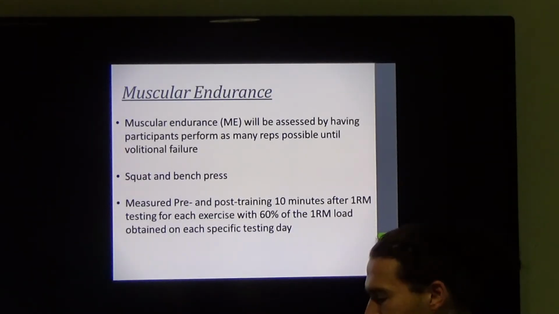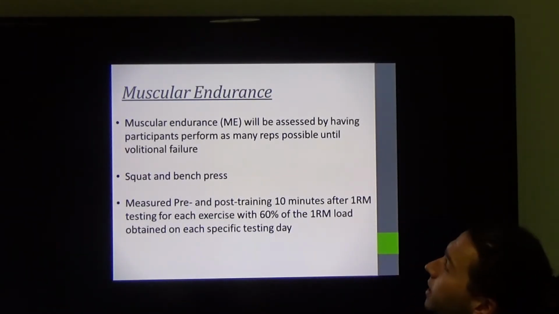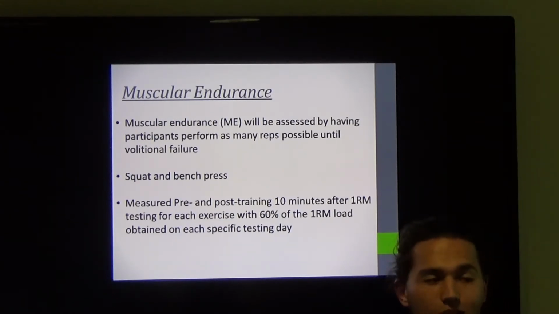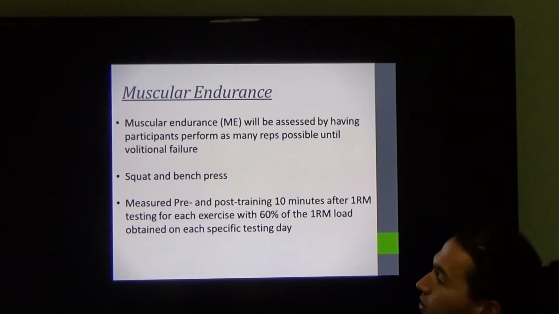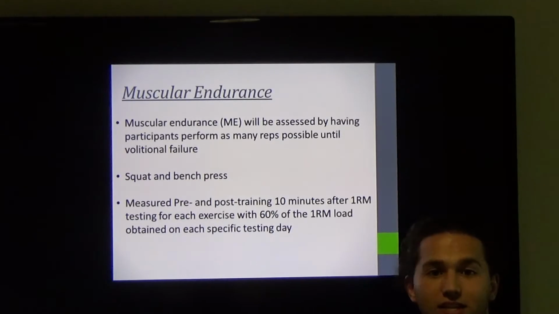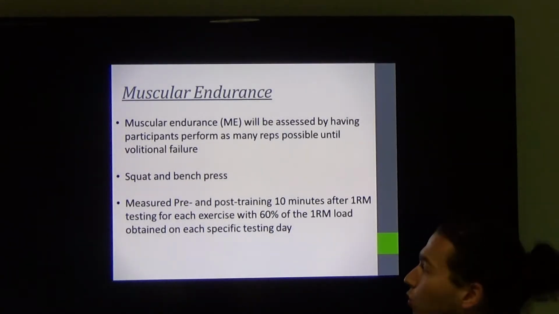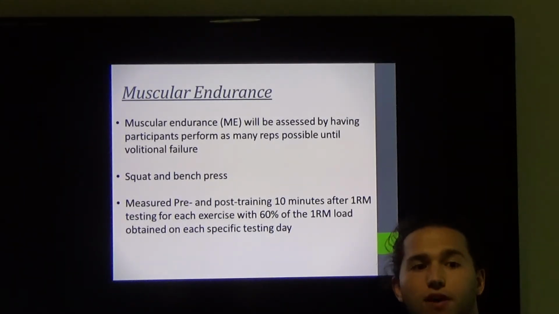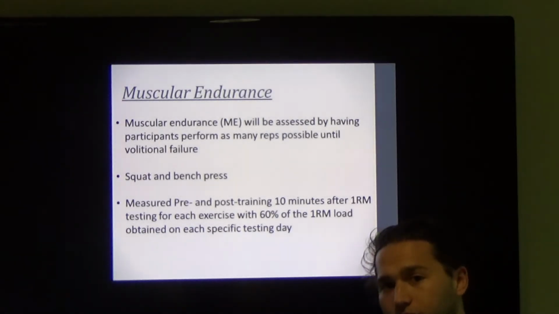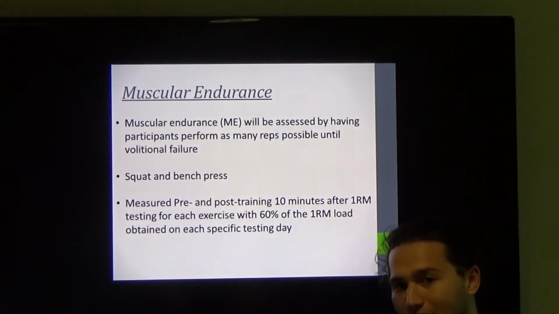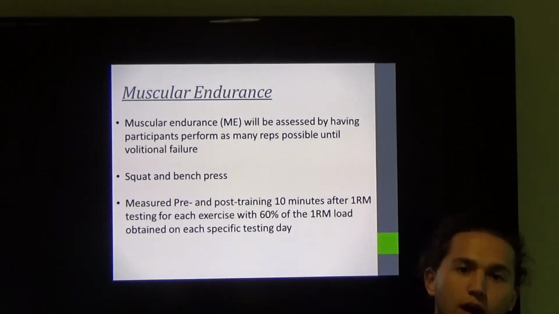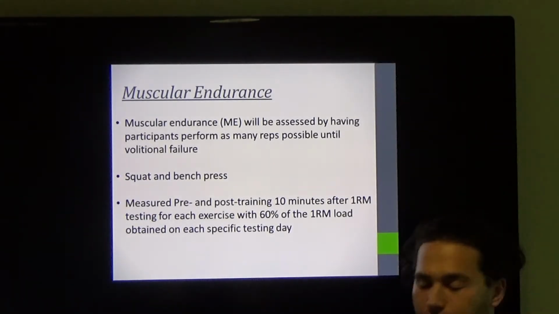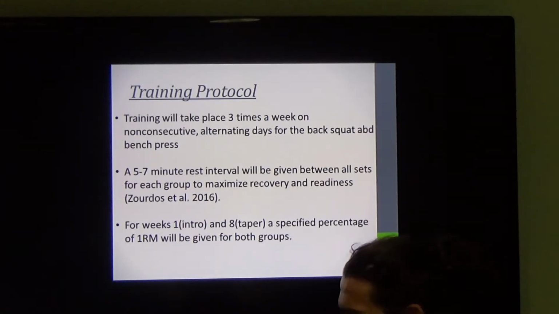So muscular endurance will be assessed by having participants perform as many reps as possible until volitional failure. This is going to be done in both the squat and the bench press. This is going to be measured pre and post training, 10 minutes after the 1 rep max testing for each exercise, and 60% of that 1 rep max will be used. So for example, if on pre-testing they squat 100 kilos, they're going to use 60% of that 10 minutes after, and if for post-squat they have a 120 kilo squat, we're going to use 60% of that for the muscular endurance testing.